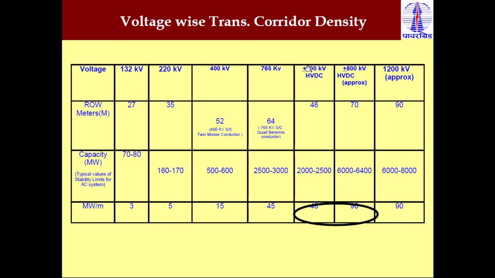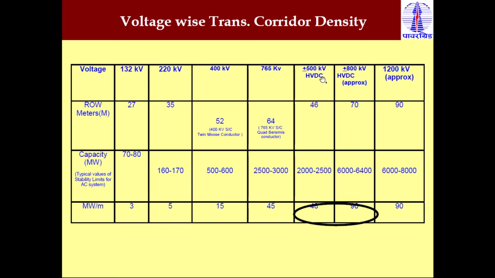Plus means the positive conductor is capable of transmitting at 500 kV, and the negative conductor is also capable of transmitting power at minus 500 kV, because in a bipolar system there are two cables, one a positive cable and another a negative cable. So the overall voltage between the two conductors is 1000 kV. Generally the rating of a bipolar HVDC system is given this way, plus or minus 500 kV. So when you see the rating of an HVDC system as plus or minus, it means that it is a bipolar system.